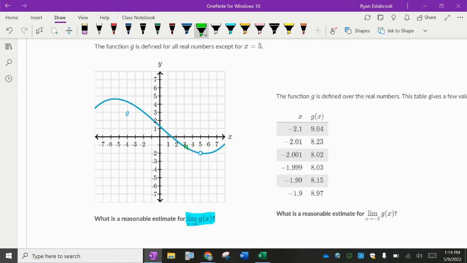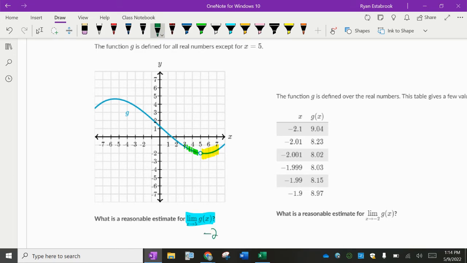So here my x is getting closer to 5. The y values are getting closer and closer to -2. And then if I look at it from the other side, as these x values from the right are getting closer to 5, these y values are also getting closer to -2. So the answer to this question, what is the limit as x approaches 5?